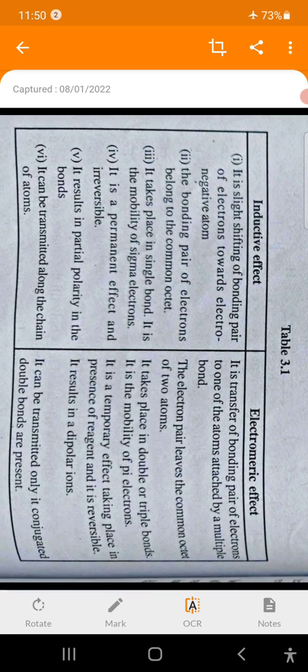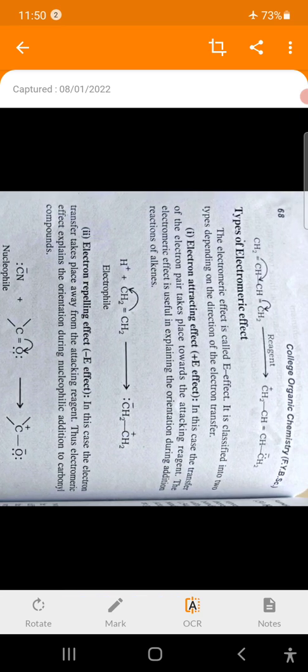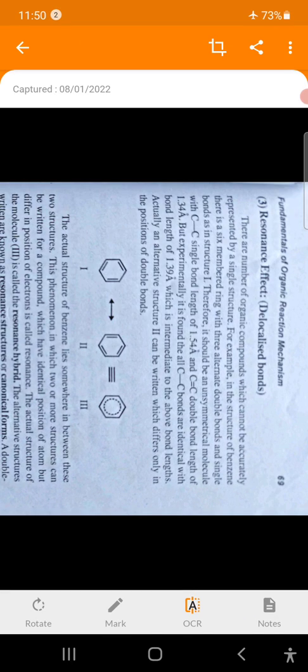There are some differences given here between the inductive and electromeric effects. We already discussed both of those effects. Then the next effect is the resonance effect. Resonance effect.